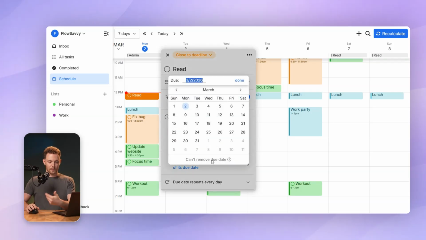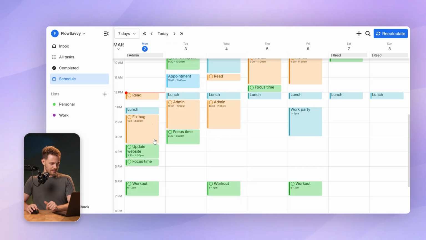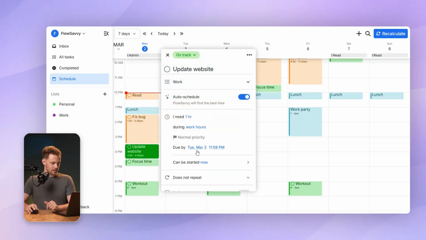Oh, so this one is a repeating task. So it has to have a due date because the due date is what we're repeating. So I'll skip that one. Same thing for fix bug, update website. I'll change that one to be no due date.